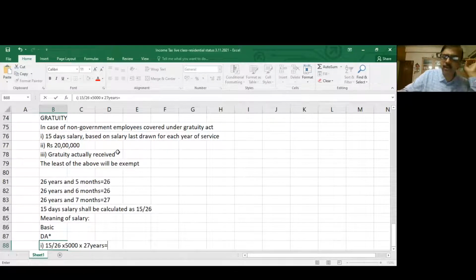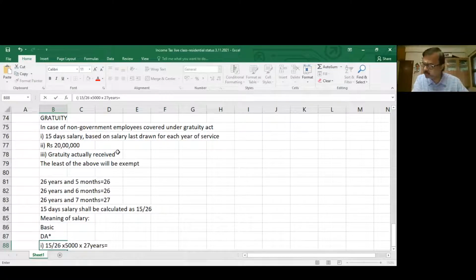15 by 26, we put 26 in the denominator, right? Can you tell me its sanctity? Number of working days in a month. Very good. So it's the number of working days in a month, excluding the 4 Sundays normally. So you assume 30 days in a month and 26 days you consider. So 15 by 26 into 5,000 rupees, the last drawn salary, and 27 years of service he has put in. So that is some X amount.